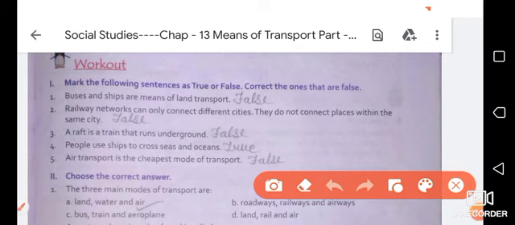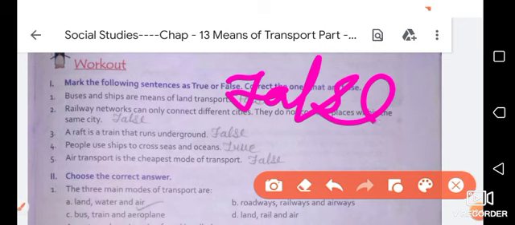So the first one is: buses and ships are means of land transport. Buses run on the land, but ships do not run on the land. So ship is not a means of land transport, but bus is. So this sentence is false. The sentence is not true, so you will write here false.